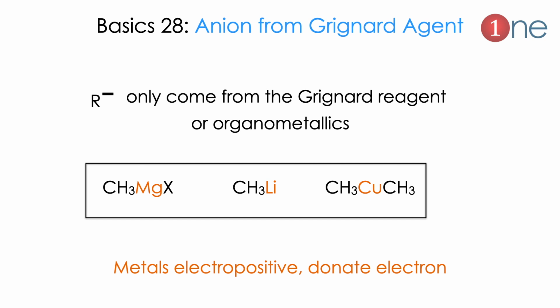The next tip will be how the anion is forming. Anion formation in organic chemistry is rare. Normally anion comes from the organometallic compounds, more generally Grignard reagents. So the metals are more electropositive, which can easily generate the anion. So anion formed from CH3MgX or methyl lithium or dimethyl copper.